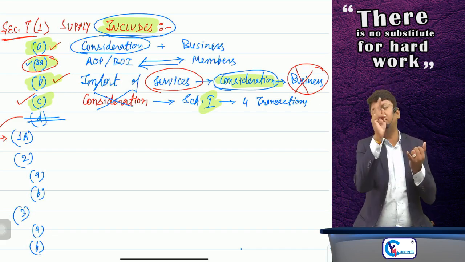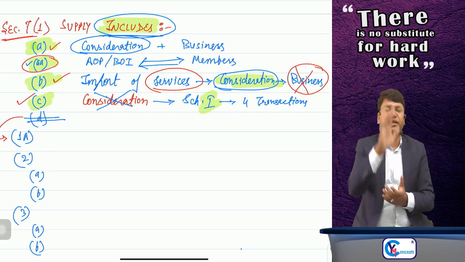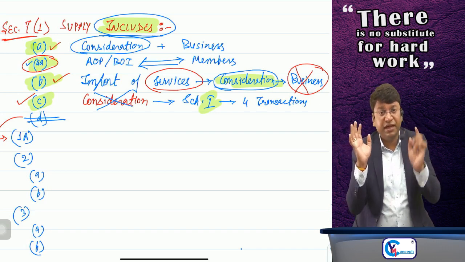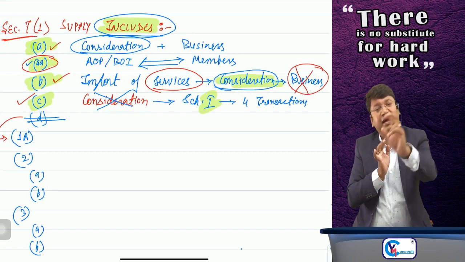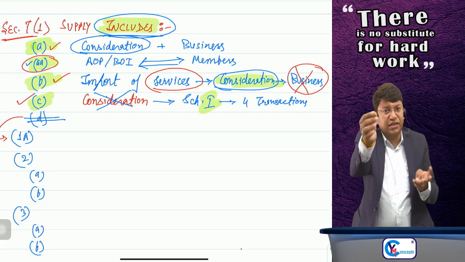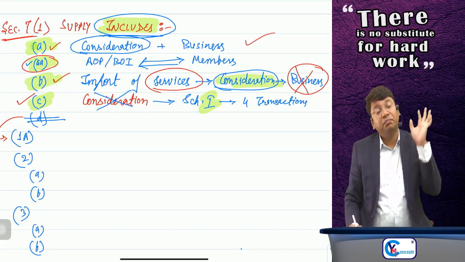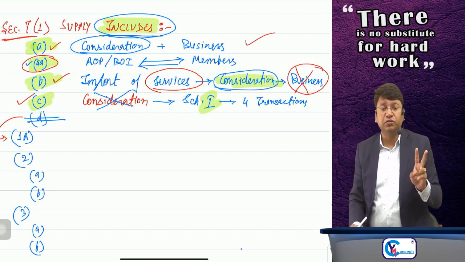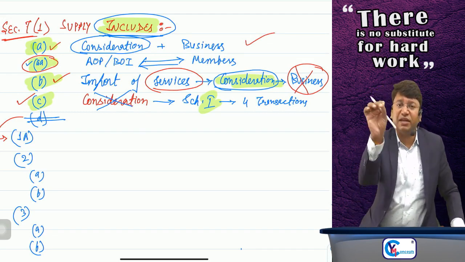First, just check section number 7, subsection 1. Supply includes, clause number A, all forms of supply. Is it for a consideration? Is it in the course or furtherance of business? If the answer is yes, supply by a person for a consideration in the course or furtherance of business, then yes, it is supply. But suppose if any of these two, consideration or in the course or furtherance of business, is missing, then it is not supply as per clause number A.